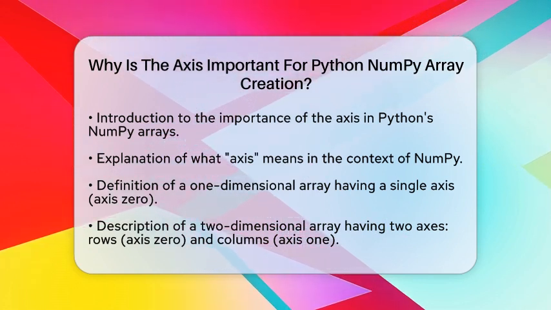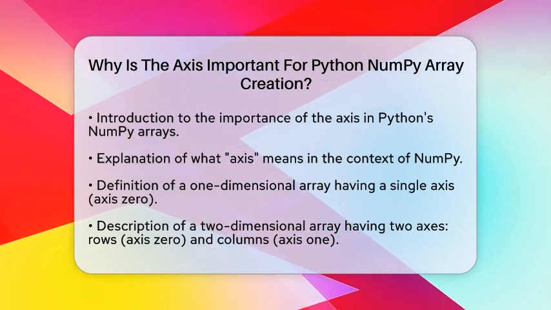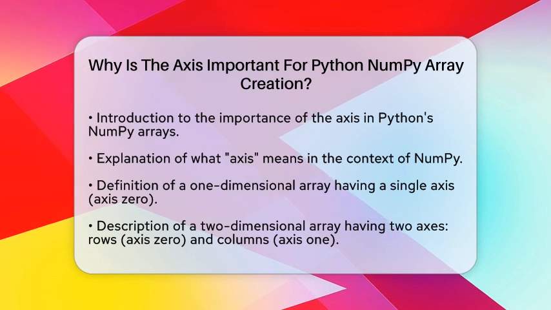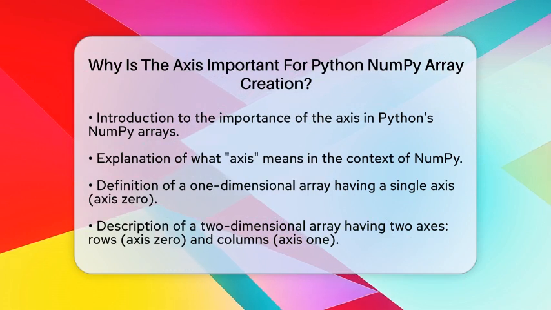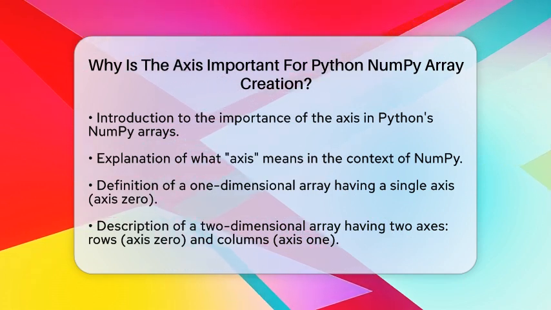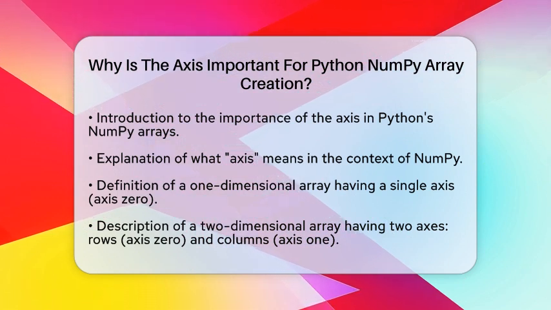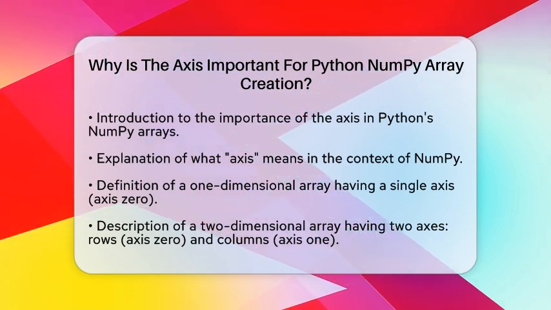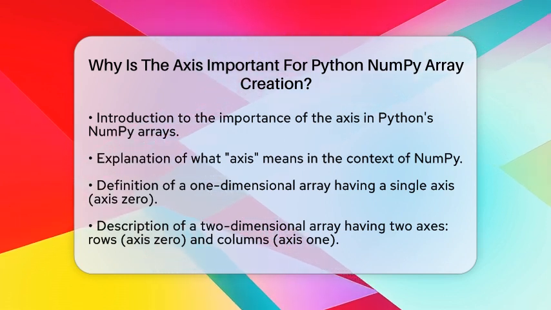In NumPy, the term axis refers to the dimensions along which operations are performed or how arrays are indexed. When you create a NumPy array, you are defining a structure that can have one or more axes. For instance, a one-dimensional array has a single axis, known as axis 0. A two-dimensional array has two axes, where axis 0 represents rows and axis 1 represents columns. Each axis corresponds to a dimension that organizes your data.